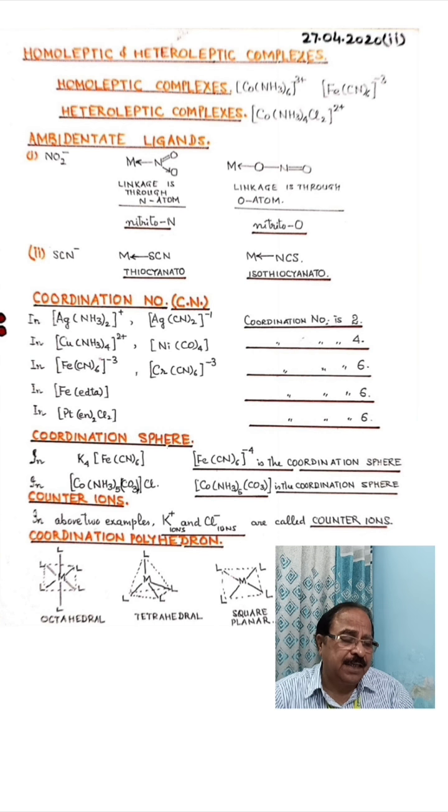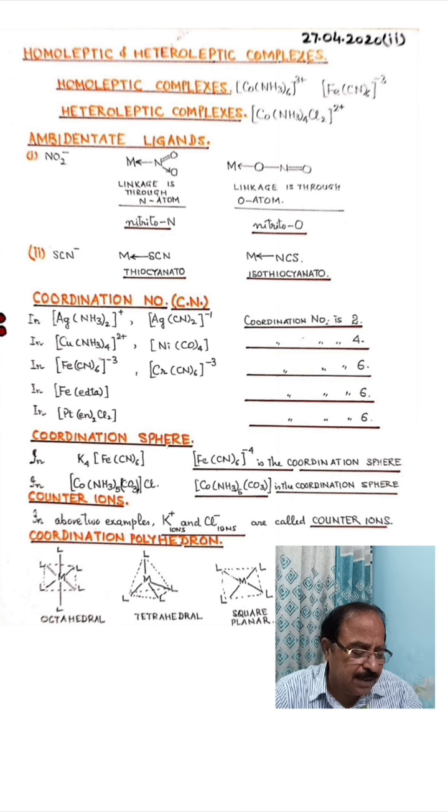The next definition is coordination number. So we write it in short, CN, coordination number. Now look at the first three examples. In the first examples I have given a silver complex with two ammonia ligands and another silver complex with two cyanide ligands.